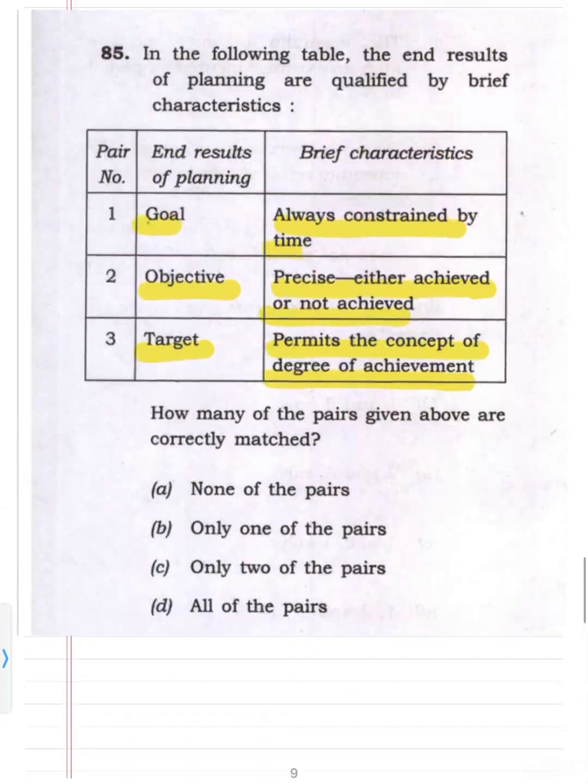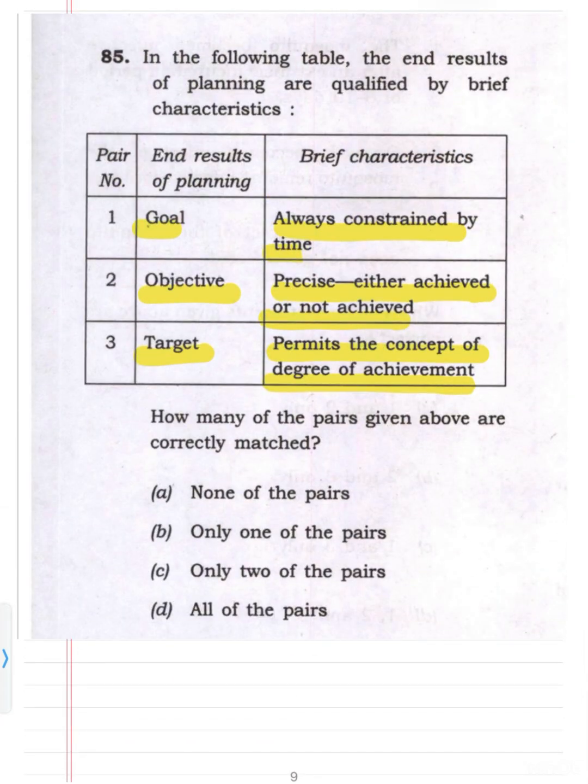So coming to the option, objective and target. What is objective? Objective is directly concerned with the problem. So it is either achieved or not achieved. So the second is correct. While the target gives the degree of achievement, that is, how many slides were examined, how many vasectomies were performed.